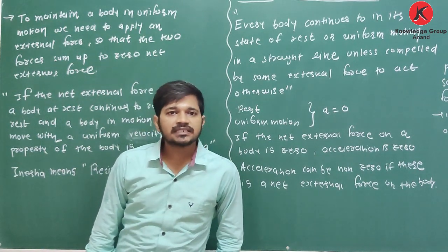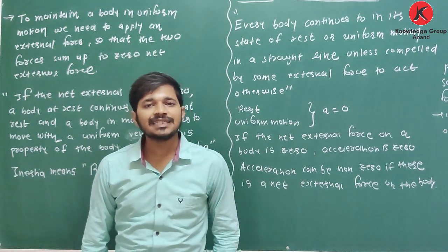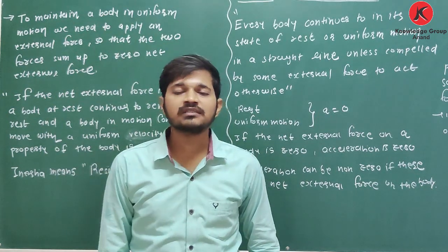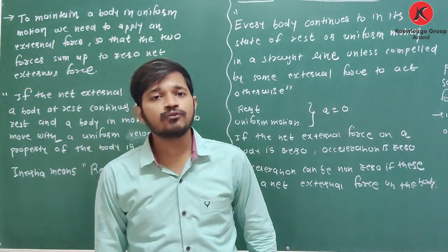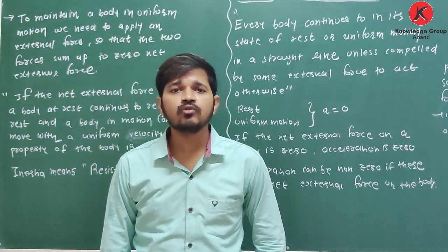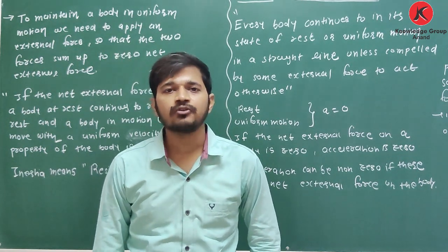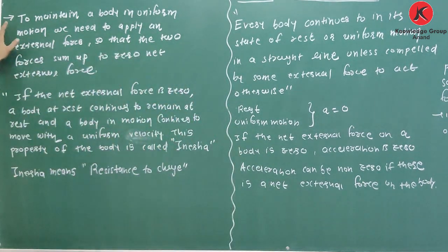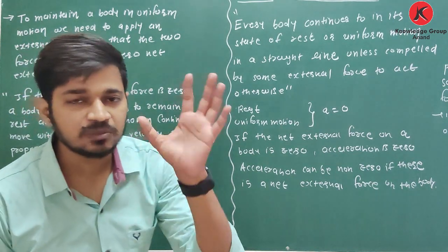If the external force cancels the friction force, the total force becomes 0, and the total force becoming 0 means that the cycle moves with constant uniform velocity. So to maintain a body in uniform motion, we need to apply an external force so that the two forces sum up to 0, net external force, when friction is present.